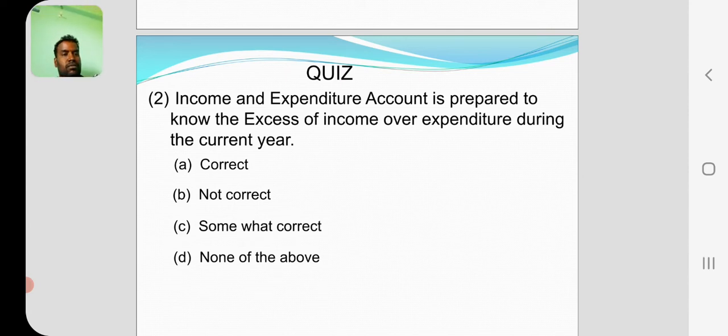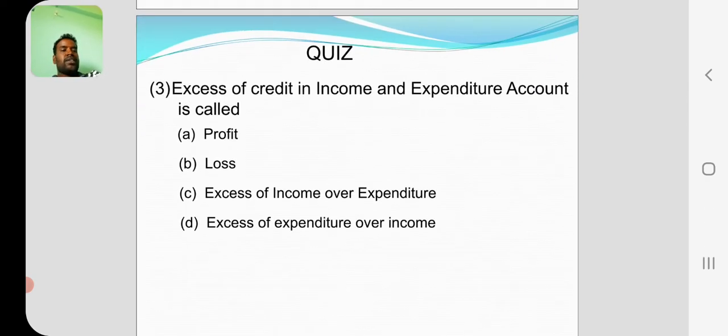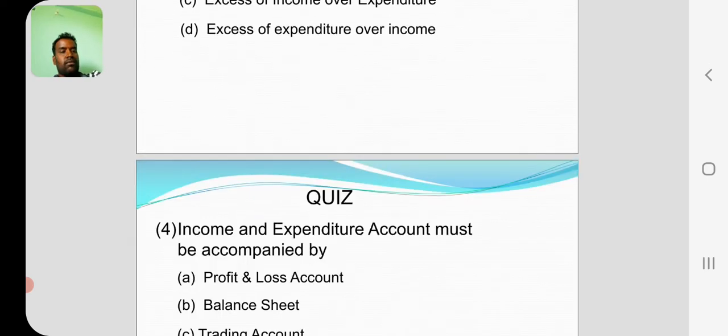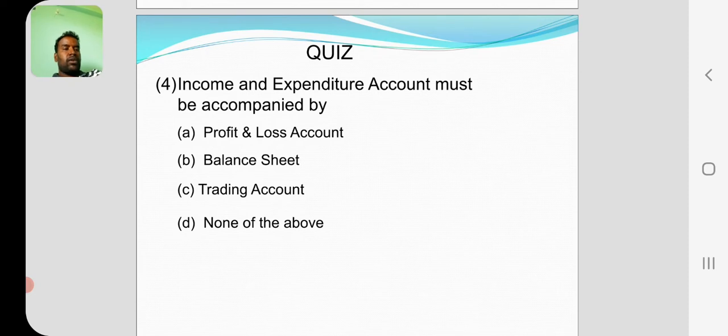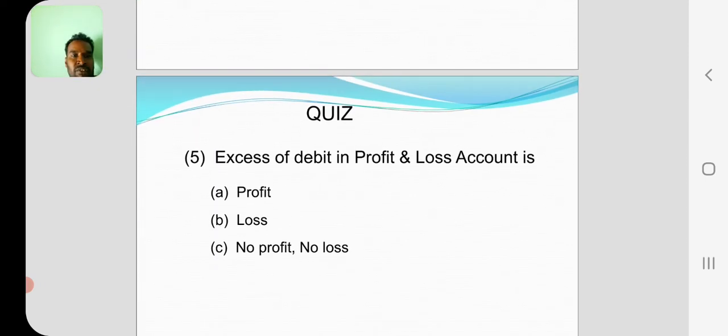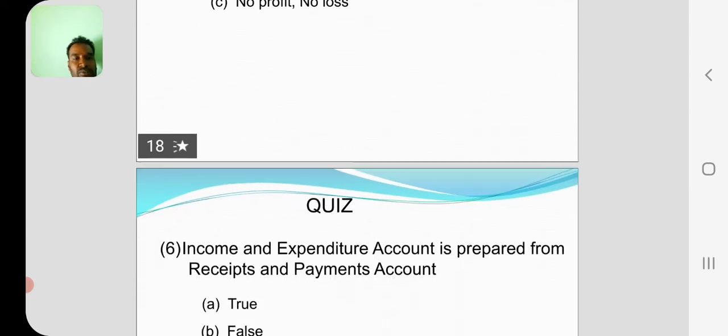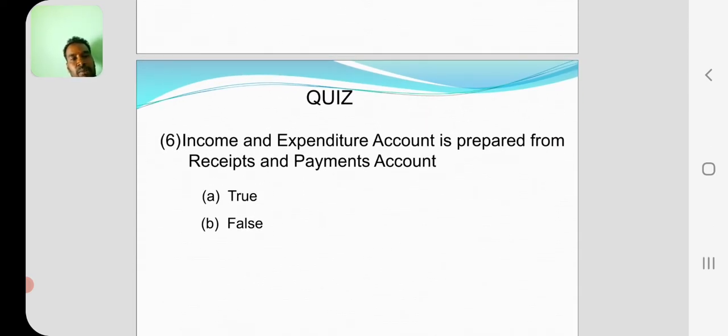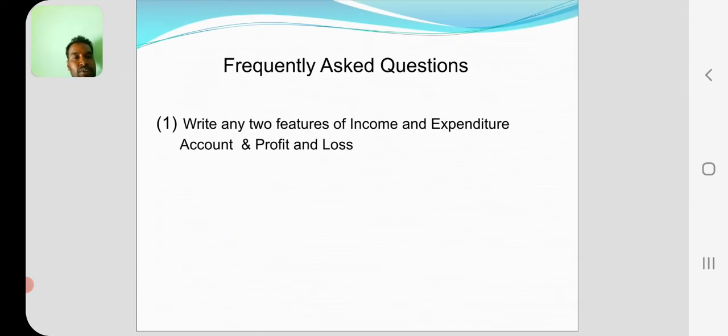Correct. Excess of credit in income and expenditure account is profit. Excess of income over expenditure. Income and expenditure account must be accompanied by balance sheet. Excess of debit in profit and loss account is loss. Income and expenditure account is prepared from receipts and payments account through. Okay.